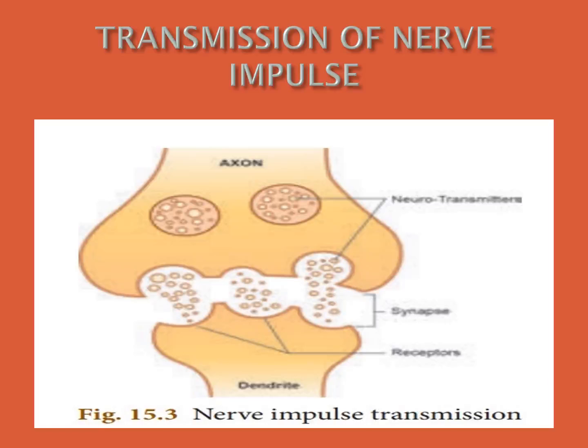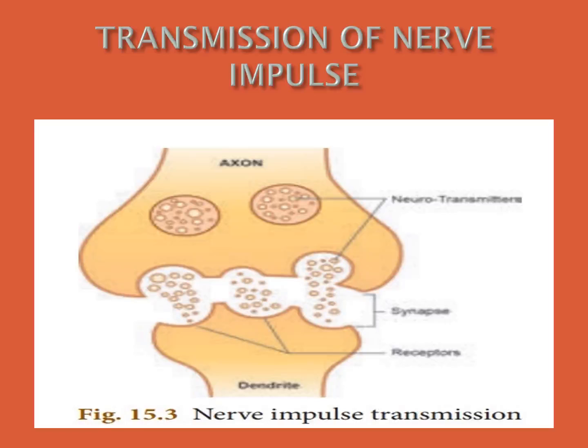Now we have to study neurotransmitters. What are neurotransmitters? They are chemicals. Already we studied. Neurotransmitters are the chemicals which allow transmission of nerve impulse from the axon terminal of one neuron to the dendrites of another neuron or to an effector organ.